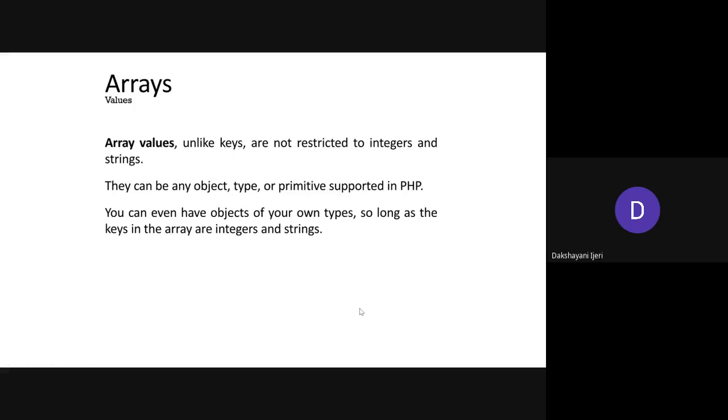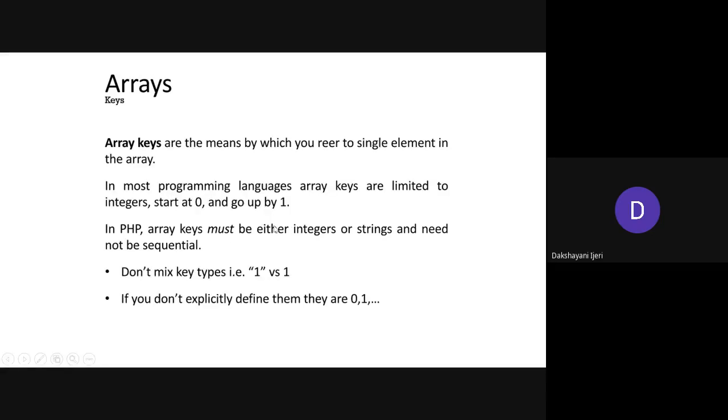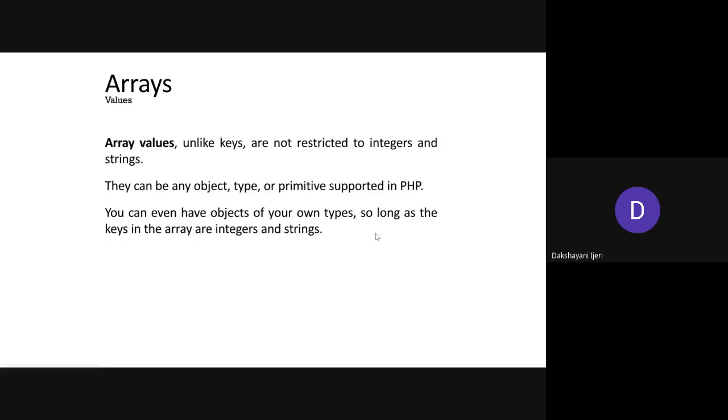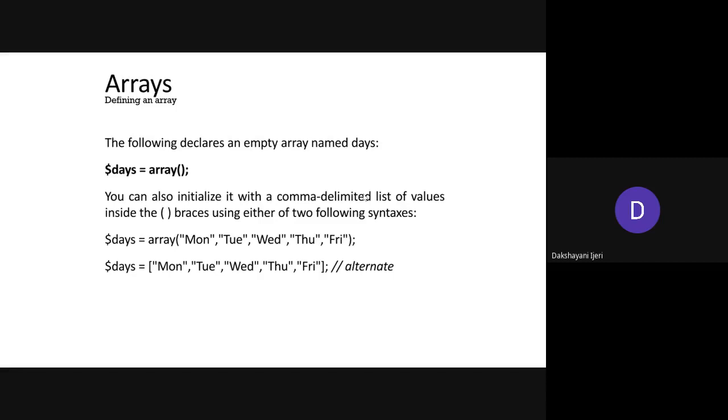Okay. The array values, unlike keys, are not restricted to integers and strings. As I told you, the keys must always be either integers or strings, but the values associated with the keys need not be restricted only to integers or strings. They can be object types, primitives, or any data type that is supported in PHP. Okay, now we'll see the actual syntax required for array creation in PHP.